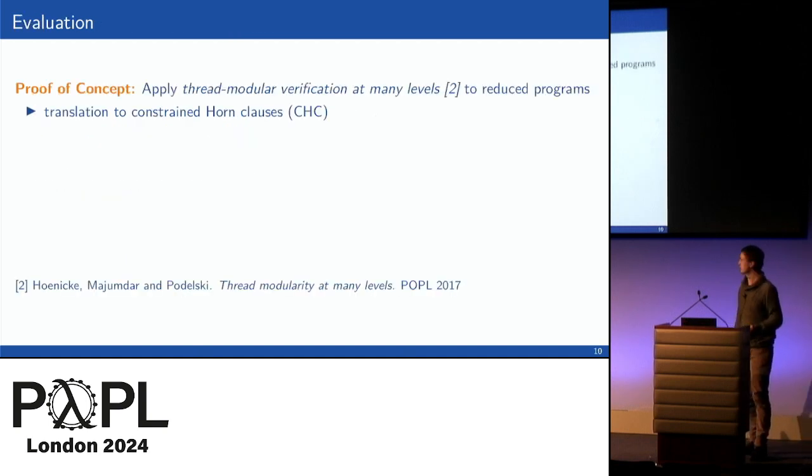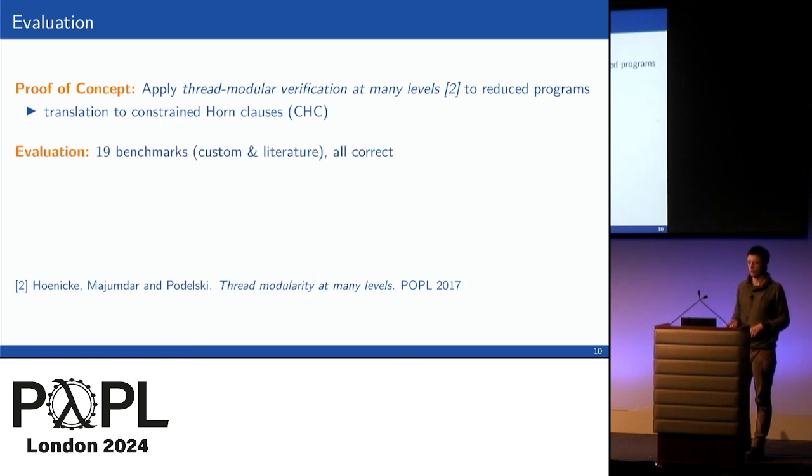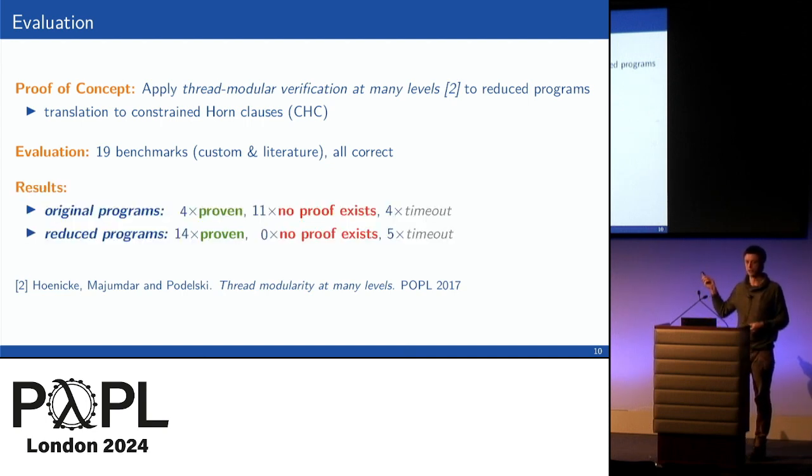Let's make this practical. We, as a proof of concept, applied this using the verification technique of thread modular verification at many levels. This is a technique from POPL'17 for parameterized programs, and this technique has no idea about commutativity. It works through a translation to constrained horn clauses. We applied this on 19 benchmarks, parameterized programs, all of them correct, that we collected from the literature and added some custom ones. And I'll just give you the headline results.